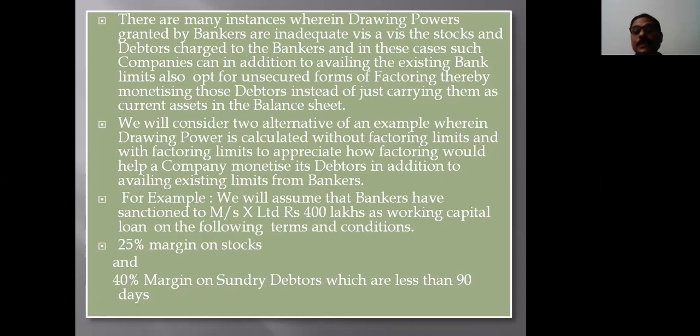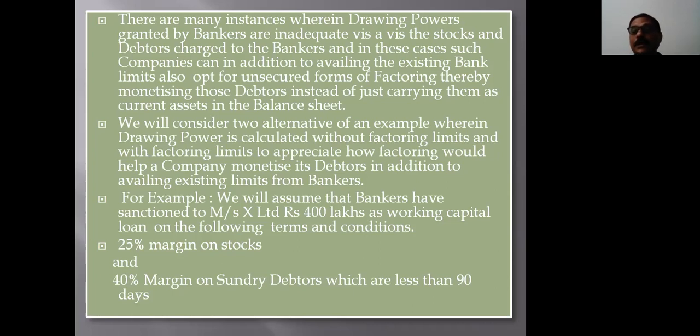the bankers. In these cases, such companies can, in addition to availing the existing bank limits, opt for unsecured forms of factoring, thereby monetizing those debtors, instead of just carrying such debtors as current assets in the balance sheet.